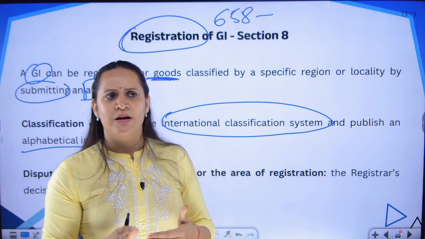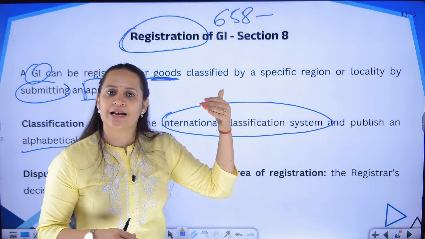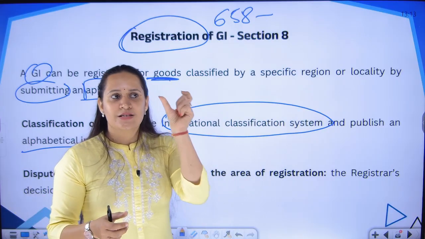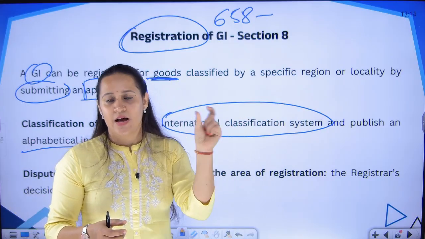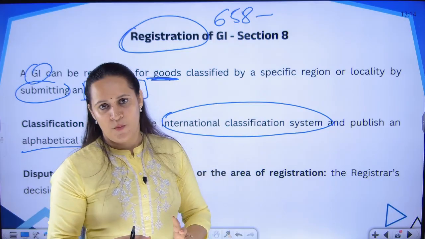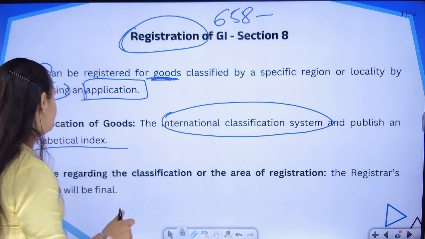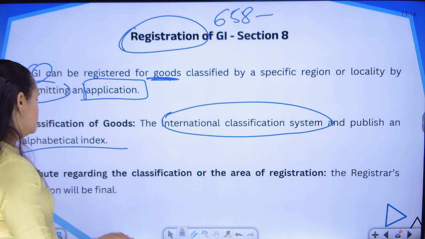So, they say that it is better whatever is there in the TRIPS agreement at the international standards. If all the countries follow the same pattern, the same number, the same class is given, then it becomes easier for protection. So, India also has adopted the international standards of protection for classification of goods.